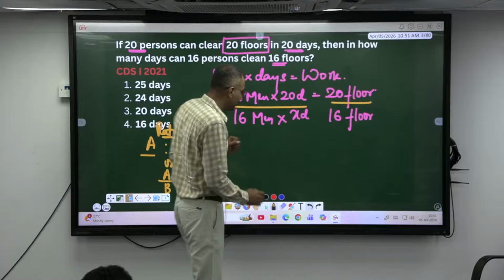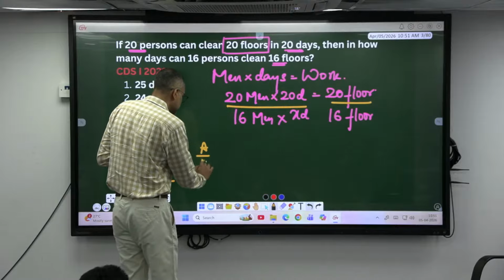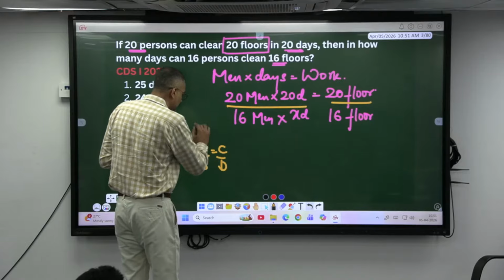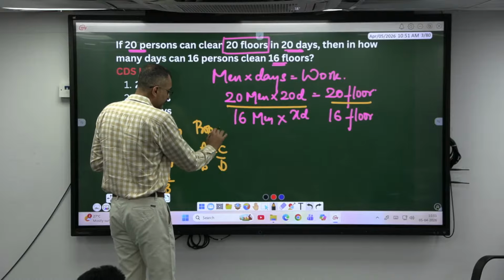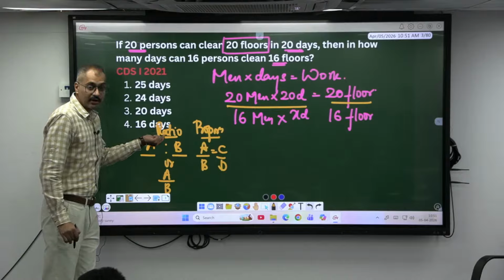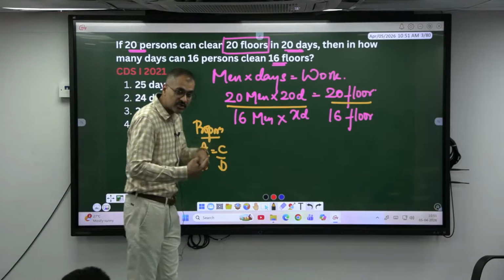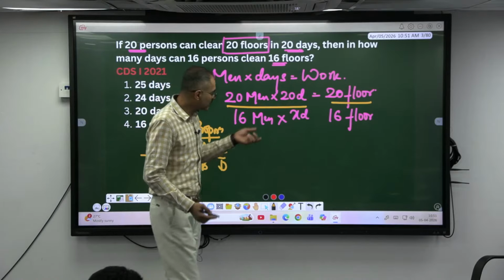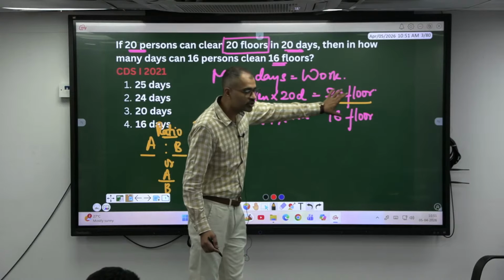When I compare two ratios, A by B is equal to C by D, if I write this, this is called what? Proportion. Comparison of two or more quantities is called ratio. Comparison of two or more ratios is called proportion. Whatever they are doing is proportionate to that work here.